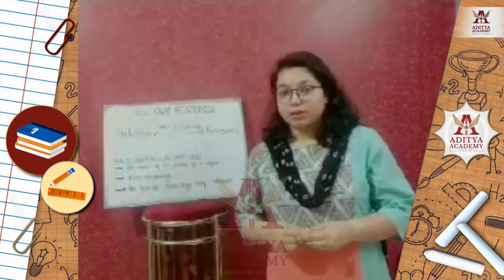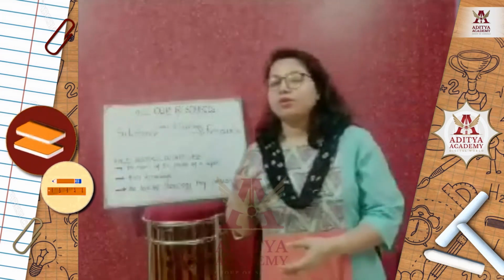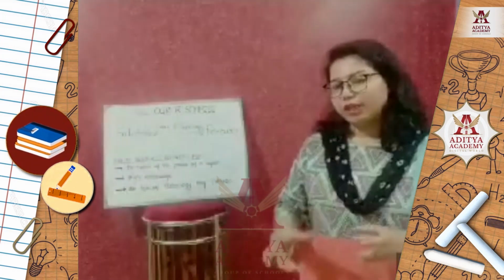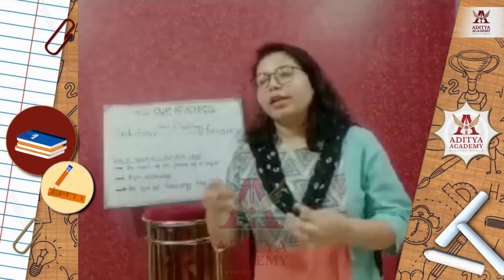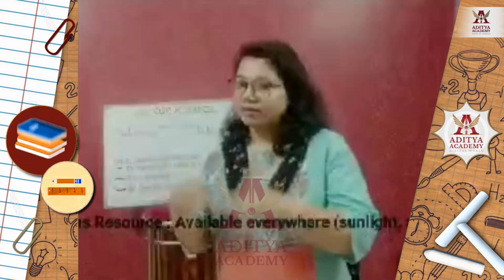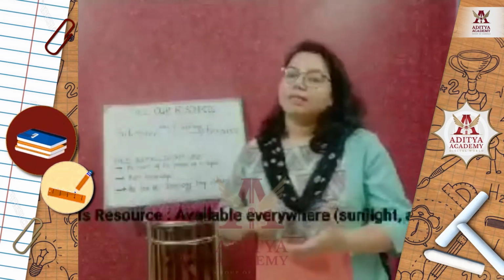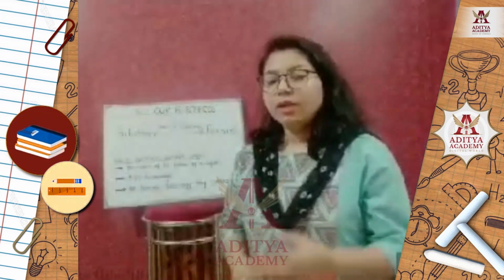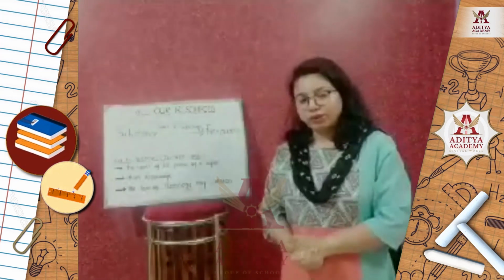And the last classification under the resource that we are going to discuss is on the basis of availability. Resource can be classified into two main categories. One is ubiquitous resource and one is localized resource. Now ubiquitous means a type of resource which is available everywhere. Every part of the world it is available. That type of resource is known as the ubiquitous resource. Example, sunlight, air, water. This is available in all parts of the earth surface. That's why it is known as the ubiquitous resource.